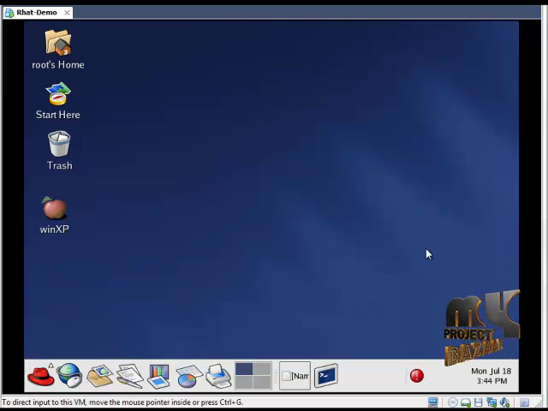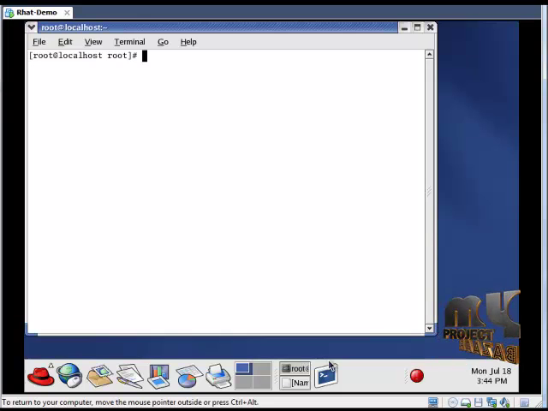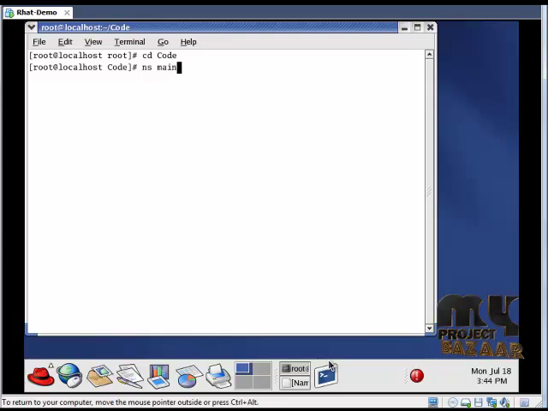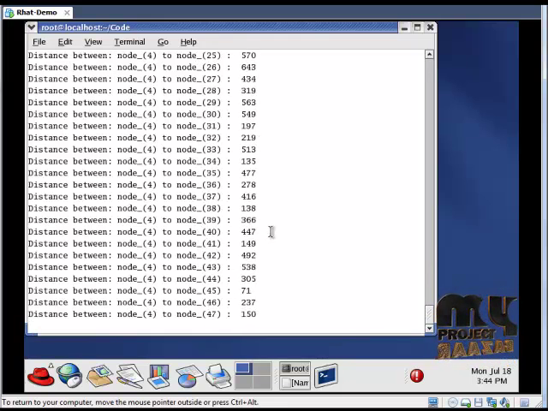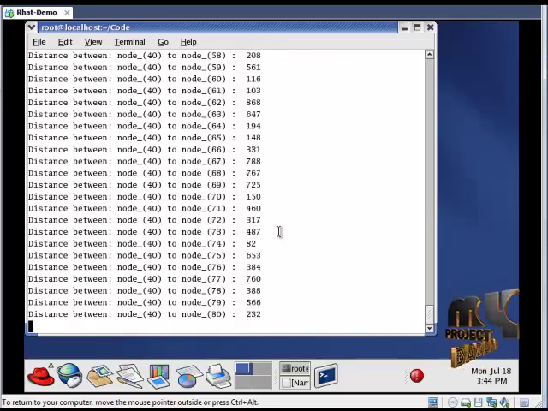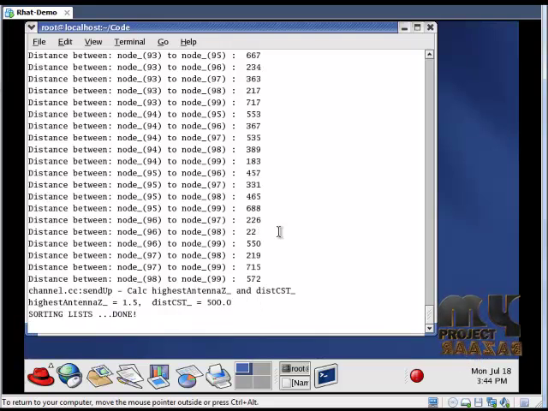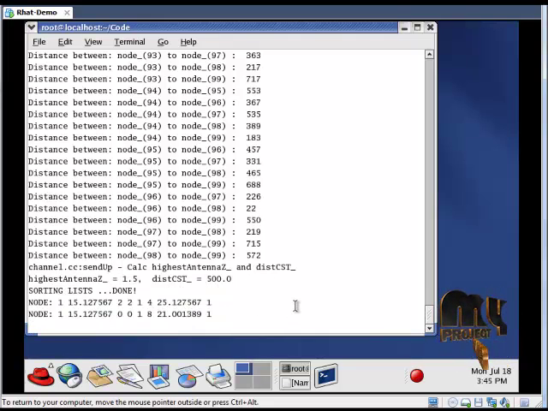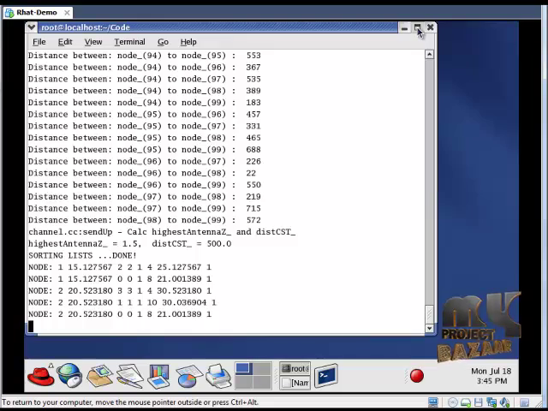First, we have to open the terminal window in this VMware workstation. Then change the directory. Then type ns main.tcl for running our TCL code. Our nodes are set to 100 nodes in the region of 1000 cross 1000, and we calculate the distance between all the nodes, and we define the routing and discovery process.